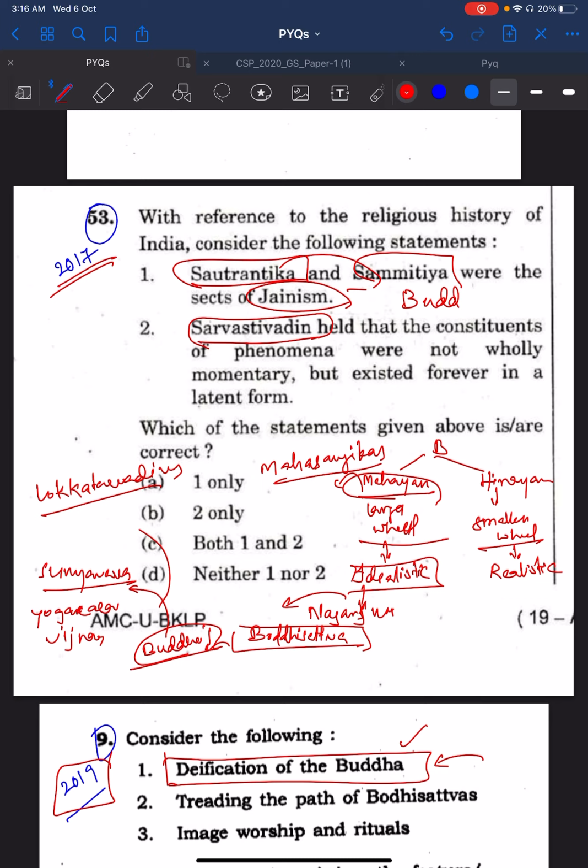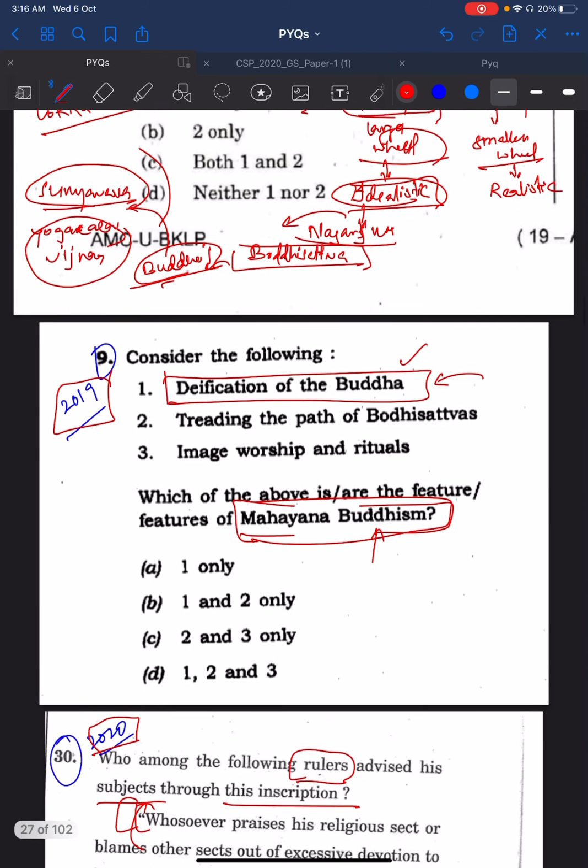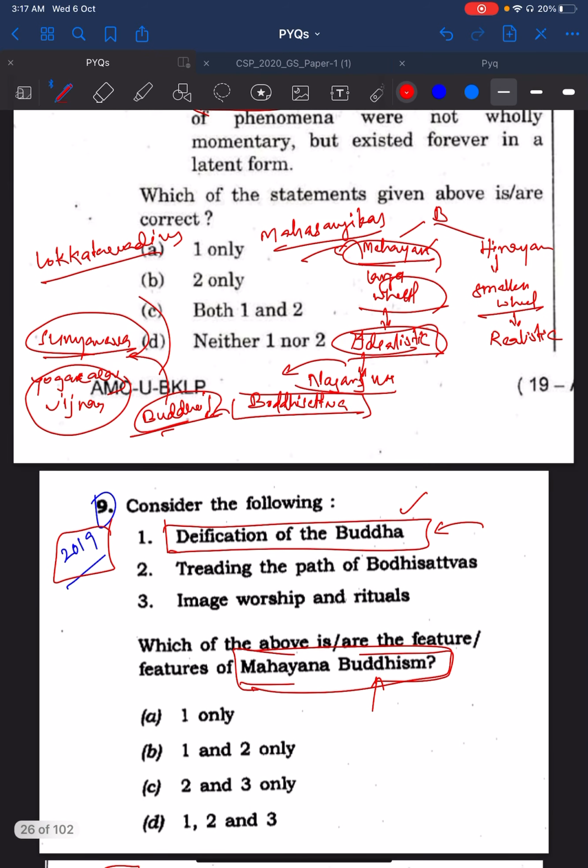So Mahasangikas, Mahayana, Bodhisattva, Nagarjuna, idealistic school, larger wheel, Sunyavada, Yogachara Vijnanavada, all of this will come under one part, and the other part, that is Hinayana or smaller wheel, is the realistic school.